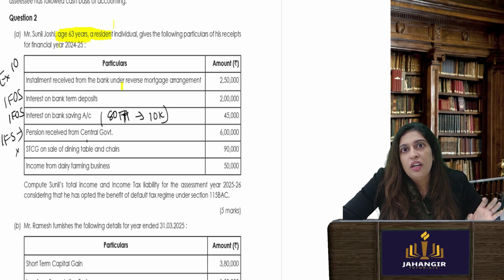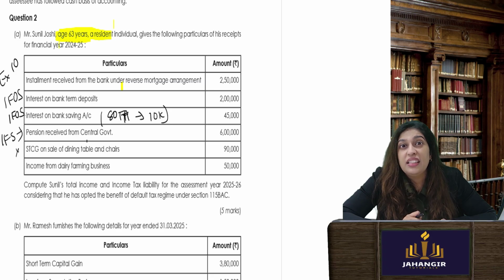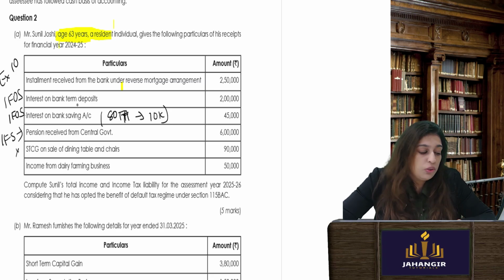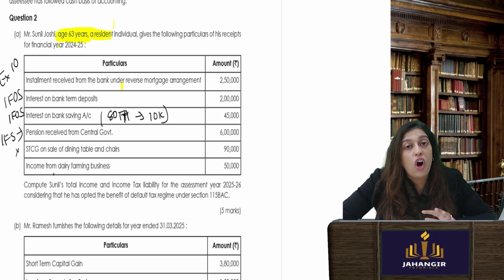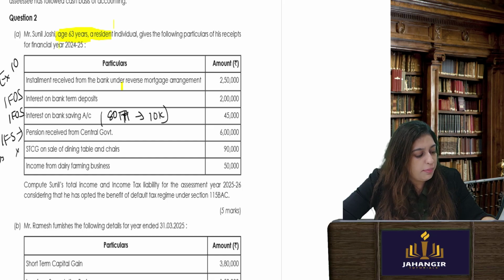If the dining table and chair are not considered a personal asset, ideally it should be considered a personal asset, but if it is some premium luxury item or collector's item, then you will subject it to capital gains. I am taking it as not subject to capital gains because it is a personal asset. You should know that personal assets are not subject to capital gains.